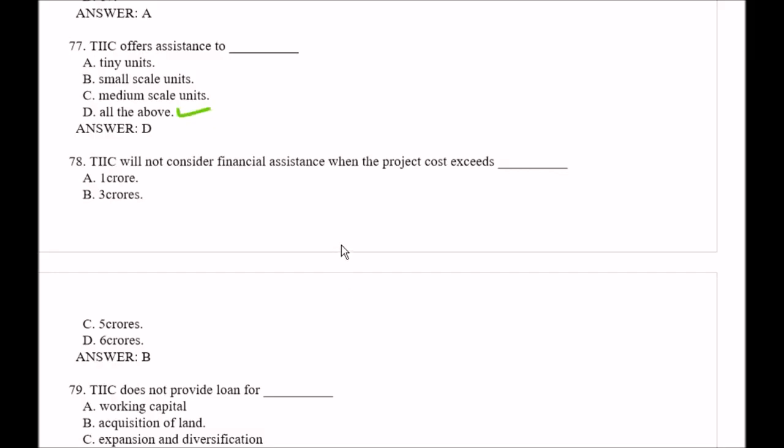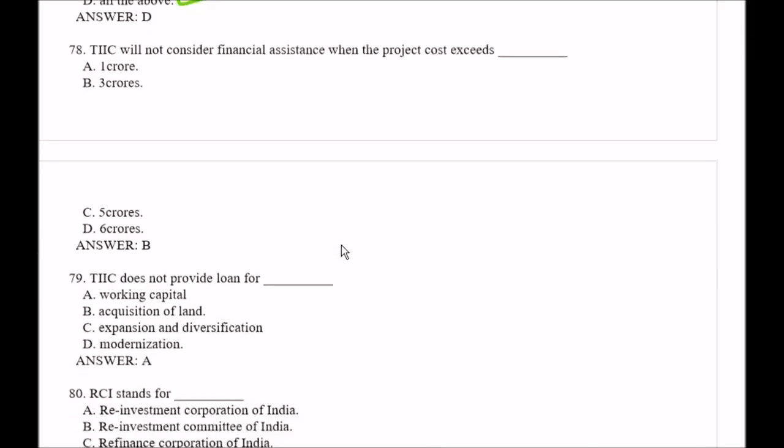Question number 78. TIIC will not consider financial assistance when the project cost exceeds, your options are option A 1 crore, option B 3 crores, option C 5 crores, option D 6 crores. Right answer is option B, that is 3 crores.